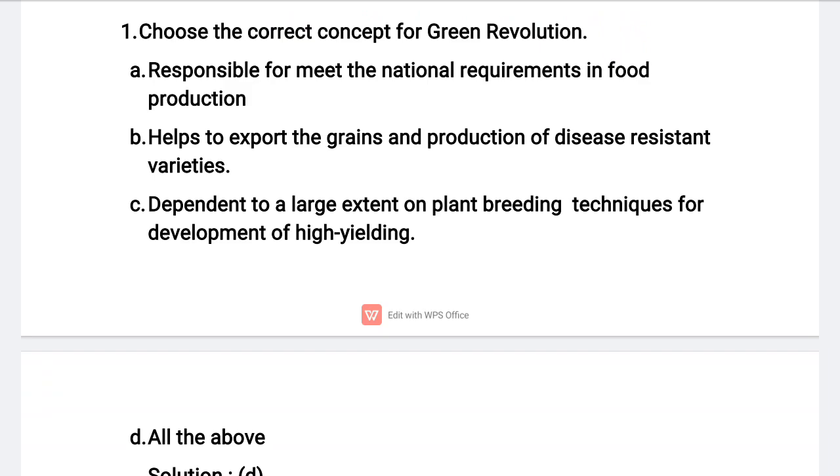At the same time, there was a movement in the 1960s in our India called the Green Revolution. This Green Revolution in India had some concepts.